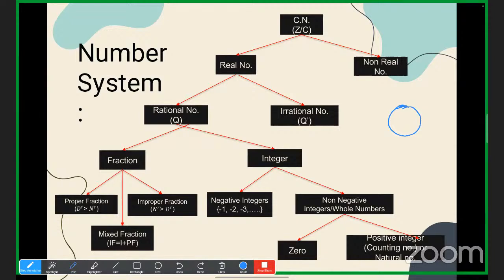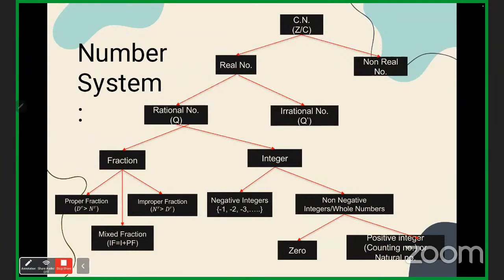Okay. 0 is a rational number, right? Why? Yes, it's enough. Yes, because I can write 0 by 1 or 0 by 2. Denominator should not be equal to 0. Numerator can be 0. Yes or no? Okay. So let me quickly tell you what are the numbers that we have to study.